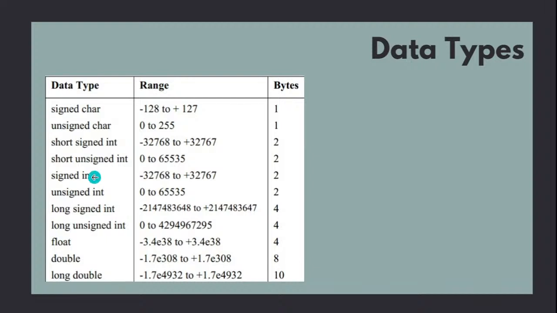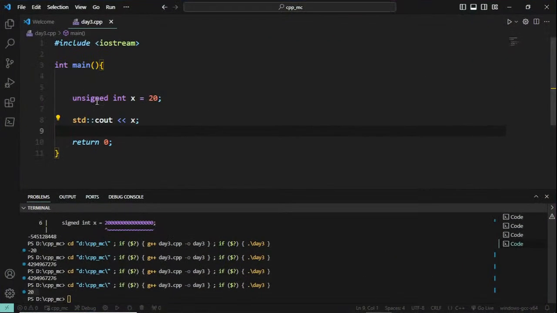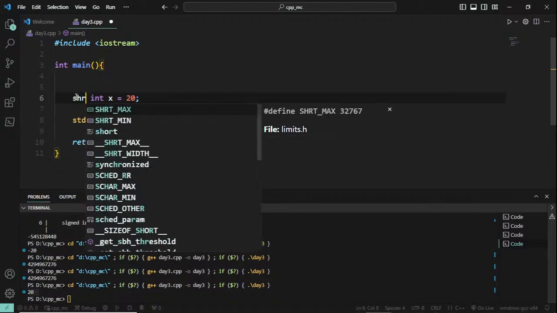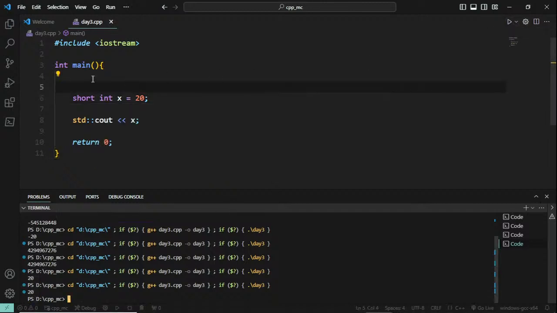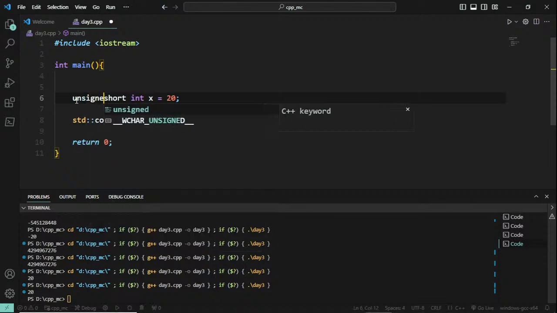You also have a short integer, short int, which has a limited range. It has some limitations, but the size will be low. It will take 2 bytes of memory. You can either go for unsigned short int or signed short int as well.